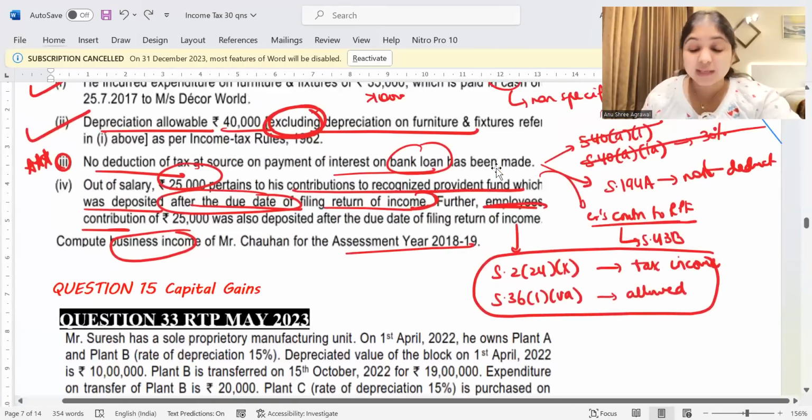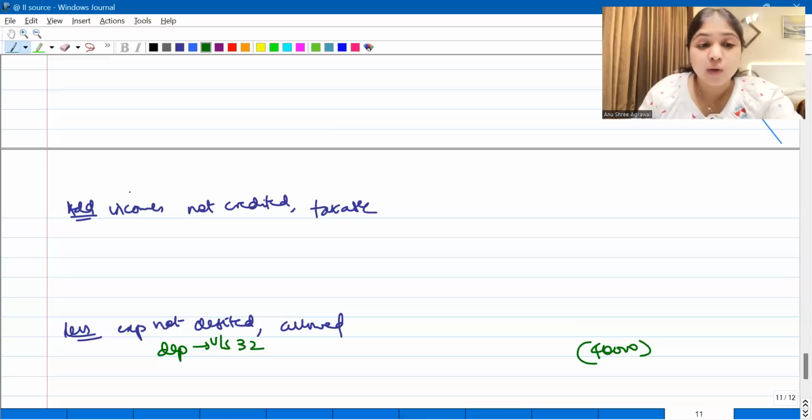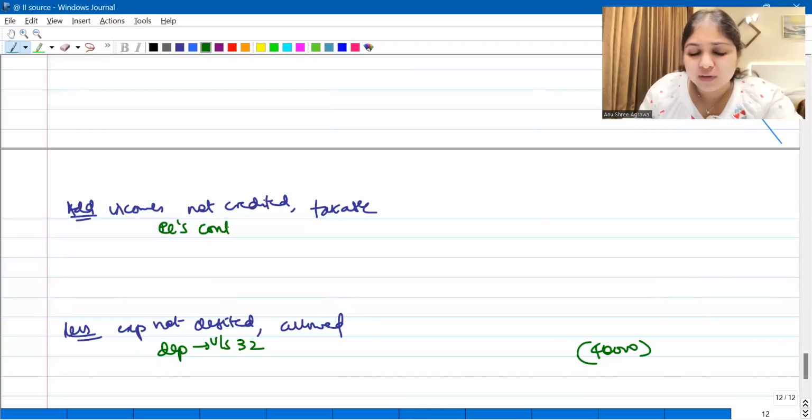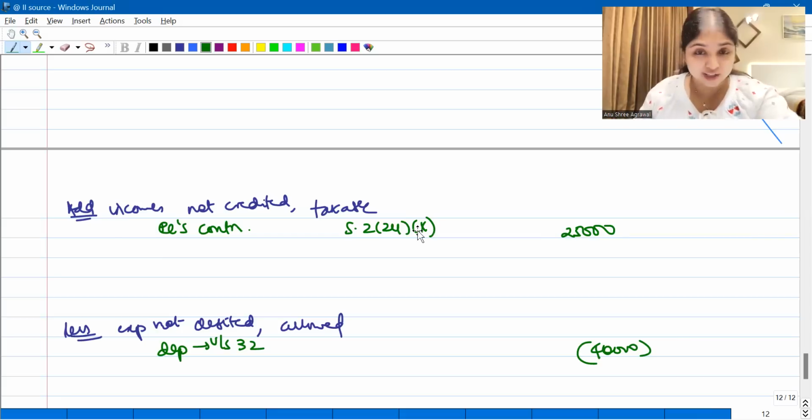Is this clear? Yes. Now here the question says employee's contribution is 25,000. First of all, without even thinking about anything else, I will tax it. So add income not credited but taxable. It has to be first taxed under 2(24)(x). Full amount has to be taxed.